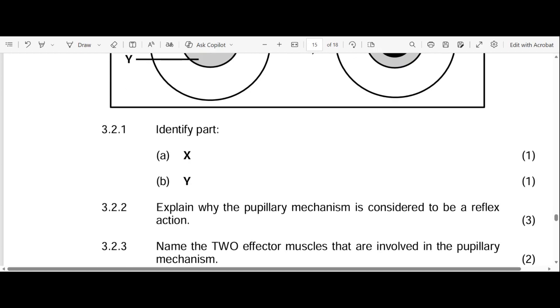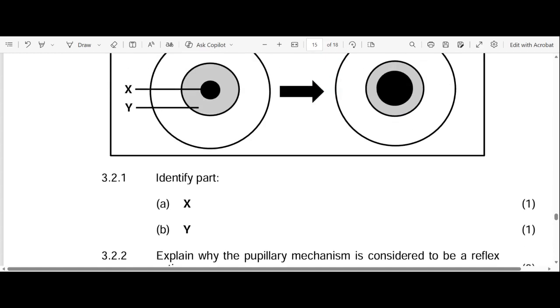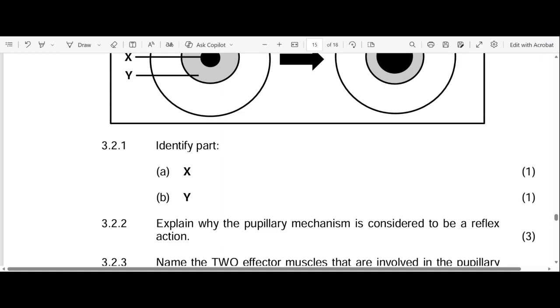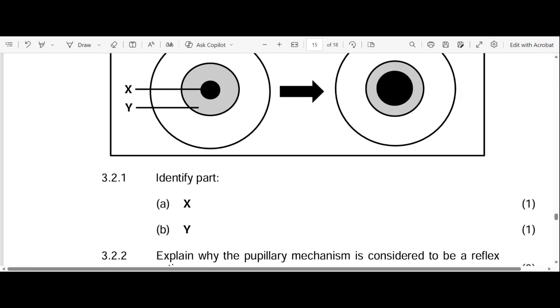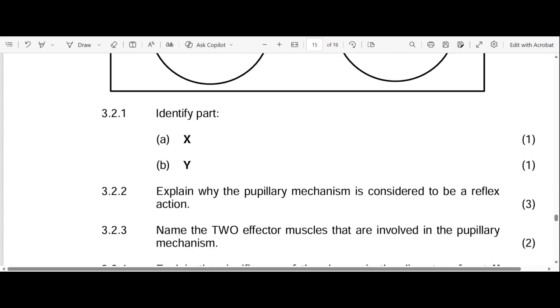Explain why the pupillary mechanism is considered to be a reflex action. Because it's an automatic, rapid response to the light stimulus. It's responding to a stimulus, so it's an involuntary action. That's the explanation that you need to give here. That's the only reason why it can be considered a reflex action.